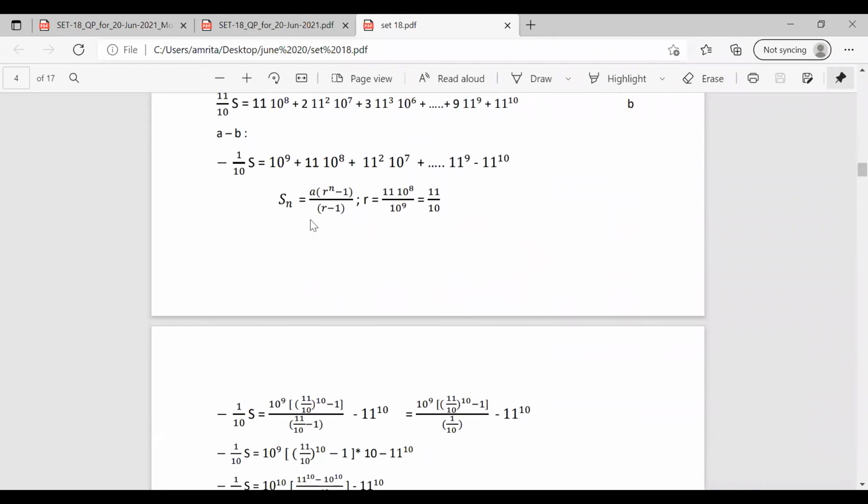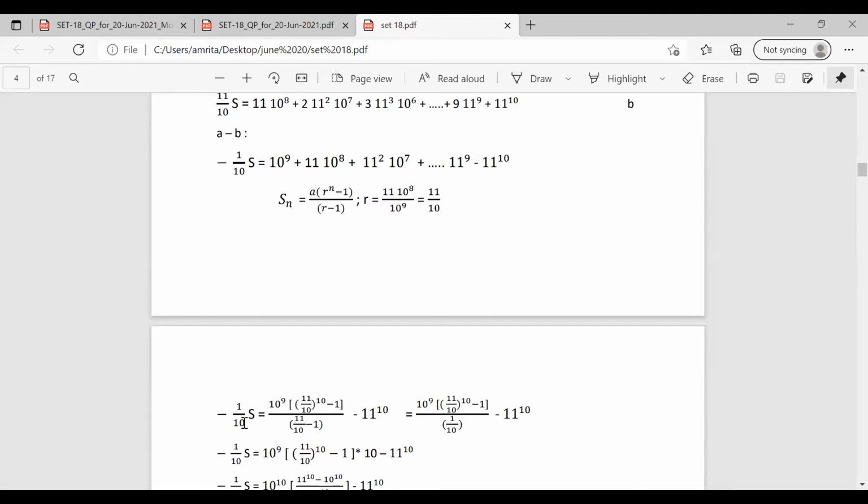Now substituting this in the Sn, we can find it. It becomes minus 1 by 10 S is equal to A, which is here 10 raised to 9. So 10 raised to 9 into, we have already found the value of R as 11 by 10, so 11 by 10 whole raised to n, which is 10, minus 1, by R minus 1, that is 11 by 10 minus 1.